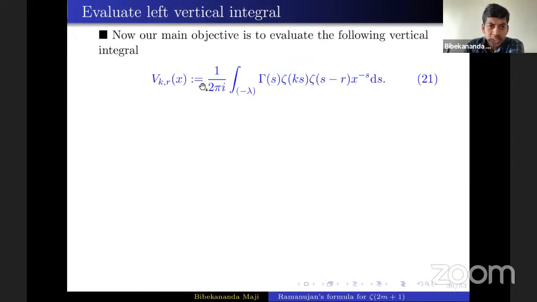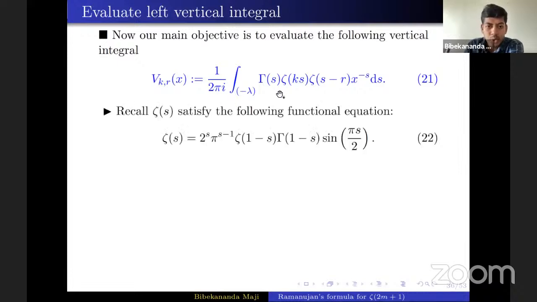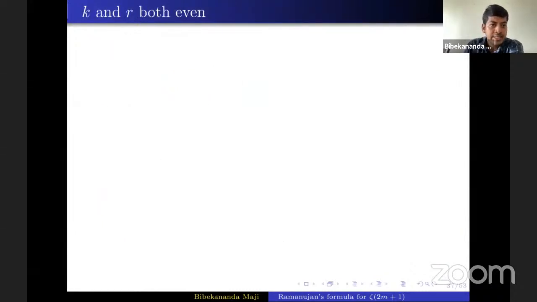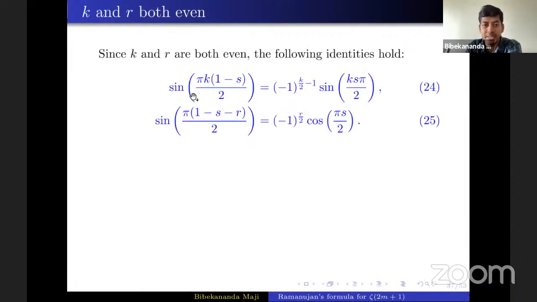Let's call this left vertical integral B, which depends on k and r. First, we use the asymmetric form of the functional equation. At the beginning, on the first slide, I mentioned the symmetric form, and this asymmetric form can be obtained easily from that. You use this functional equation twice, and then a little change of variable is required to get this form. Then, since k and r are both even, using a simple trigonometric identity, one can simplify this further to a sine function.